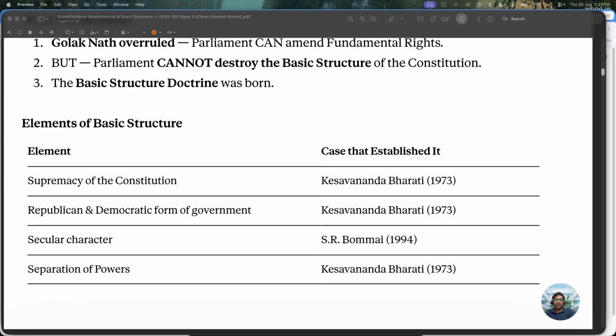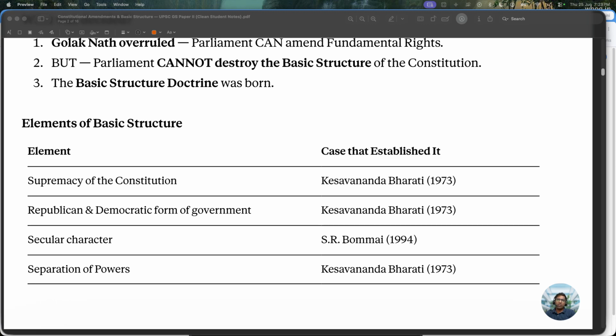Judicial review from L. Chandra Kumar, free and fair elections from Indira Gandhi versus Raj Narain, rule of law, fundamental rights, parliamentary system, unity and integrity of India. So if someone says, no, we will secede from India and form a separate country, it cannot be possible because unity and integrity of India is part of the basic structure of the constitution.